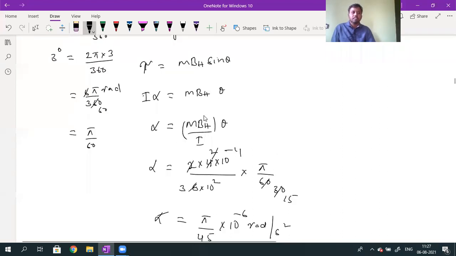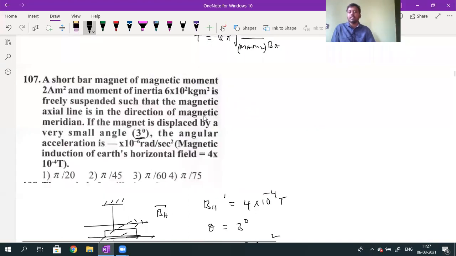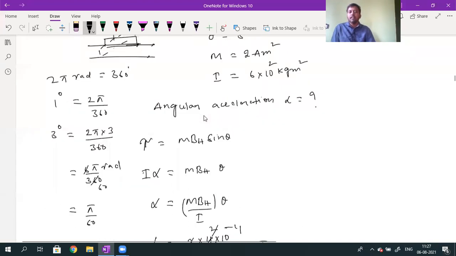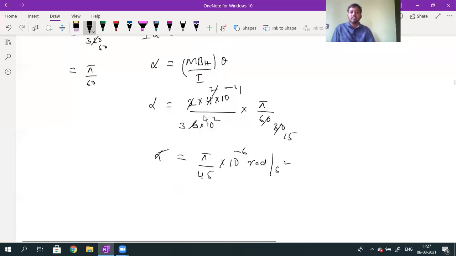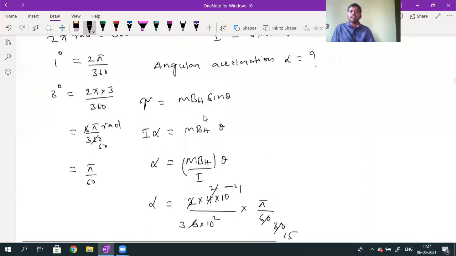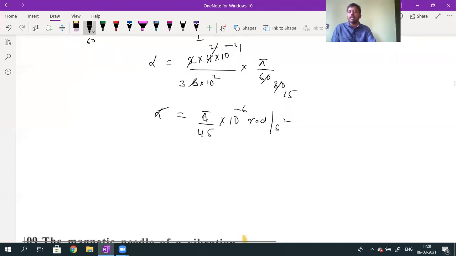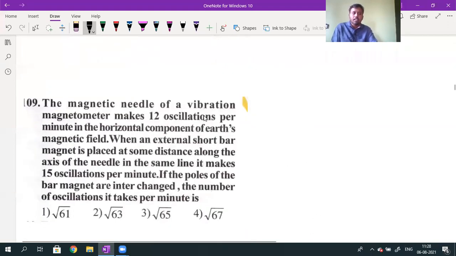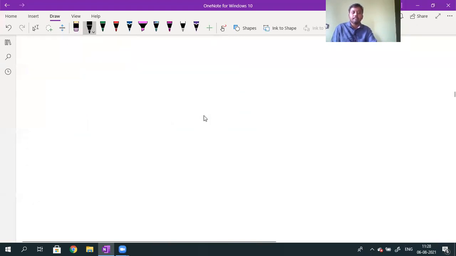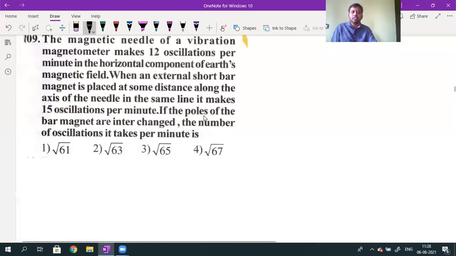So this is question number 107. In this question, what we calculated was the angular acceleration value. To calculate it, we first applied the torque formula, and by the torque formula we calculated the angular acceleration. Next question, question number 109. Last two more questions.